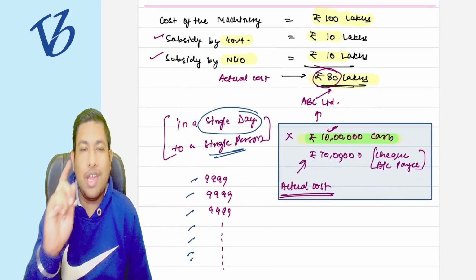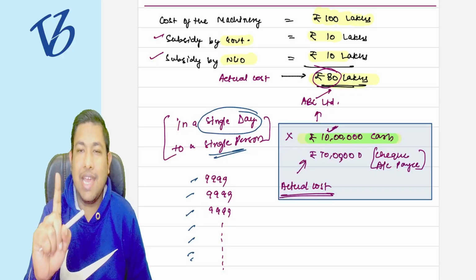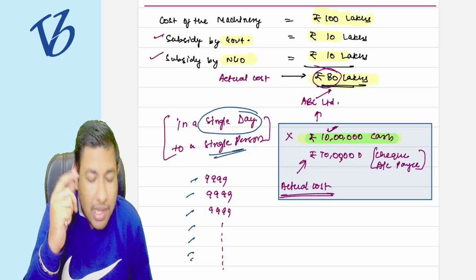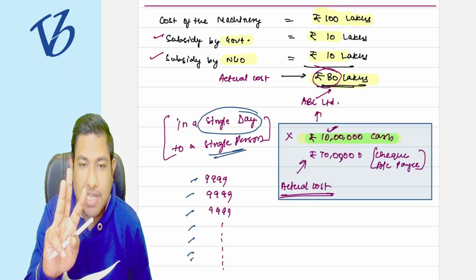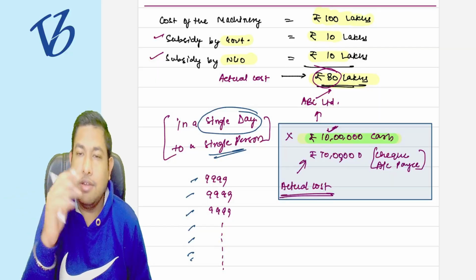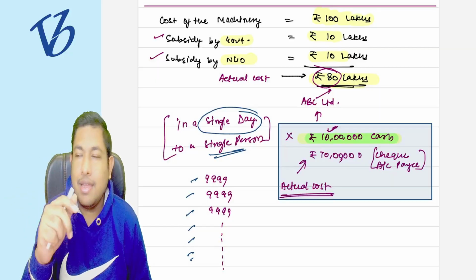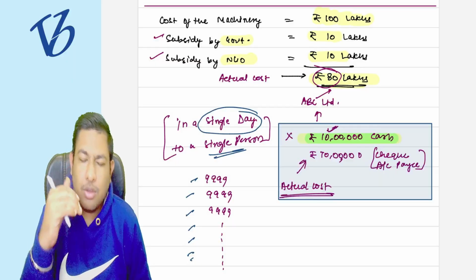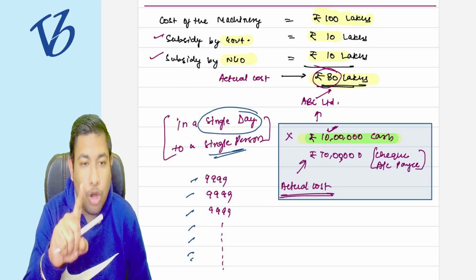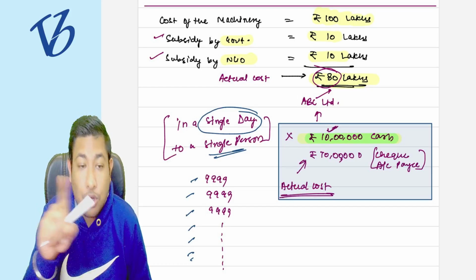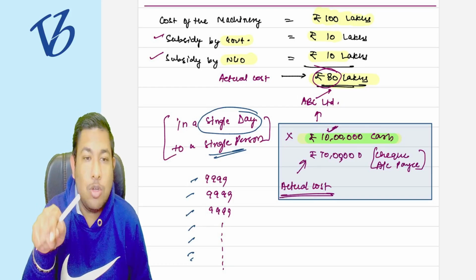For actual cost, you cannot pay more than 10,000 rupees in cash or any mode other than account payee check, demand draft, or ECS. These three methods are allowed. Other than these, it is not allowed. But UPI and other online methods are allowed. Cash and normal checks are not allowed, crossed checks are not allowed, and account payee checks are allowed.